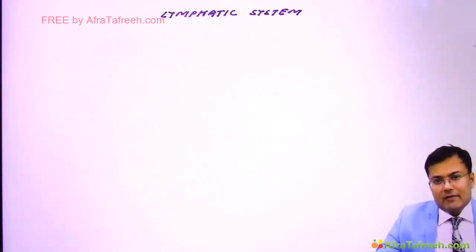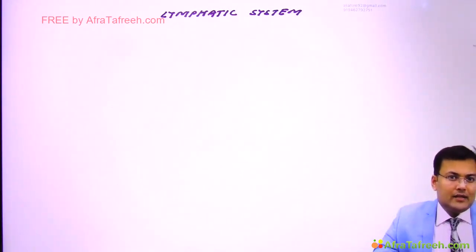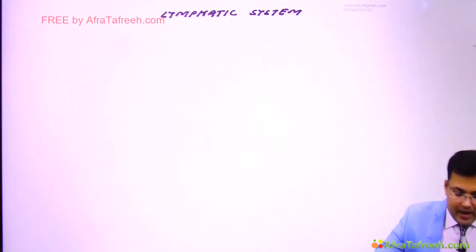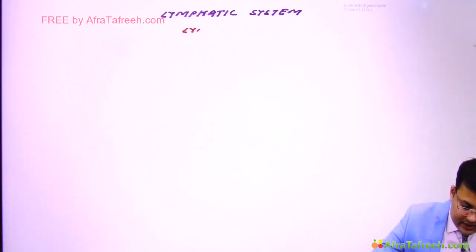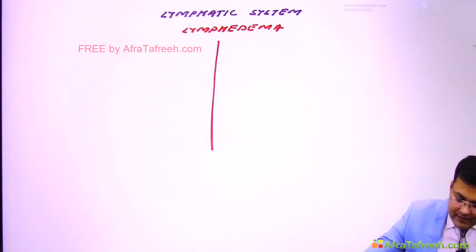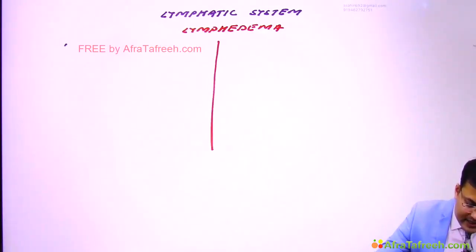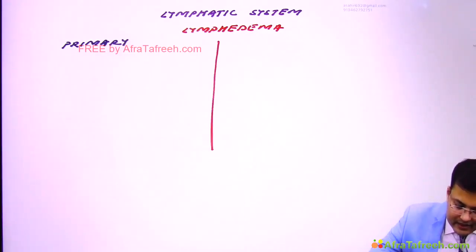Now we are going to start the lymphatic system. In the lymphatic system, first we are going to discuss lymphedema. This lymphedema is of two types, primary lymphedema and secondary lymphedema.